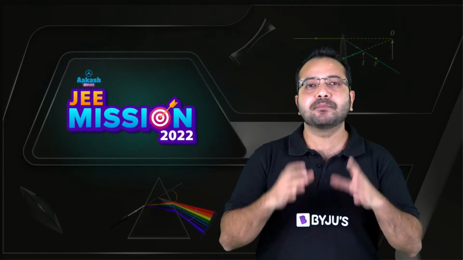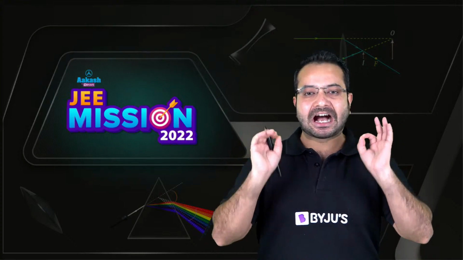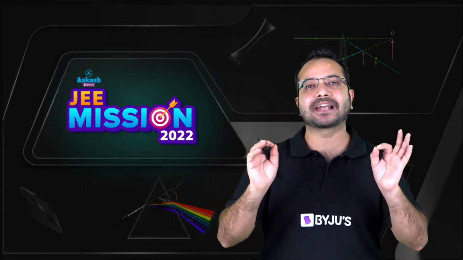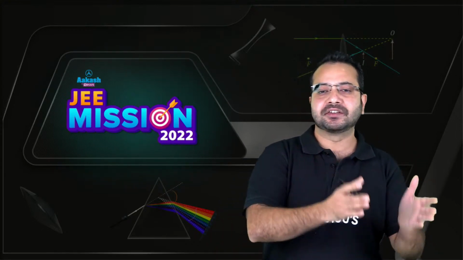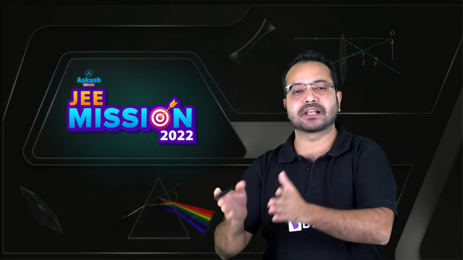Okay, so we are here on our mission to JEE 2022. So what is the mini mission today? Our mini mission today is to discuss previous year and important questions from geometrical optics or ray optics. Okay, the idea is to revise concepts through questions. I could have given you a lecture. I could have told you, okay, these are the concepts, this is the formula, this is how you should study, all those things I could have said. But what I'm doing is I'm going to discuss questions, okay? And there's a good reason behind that.